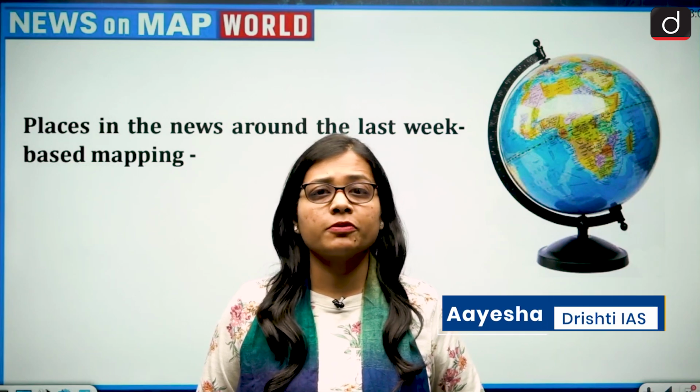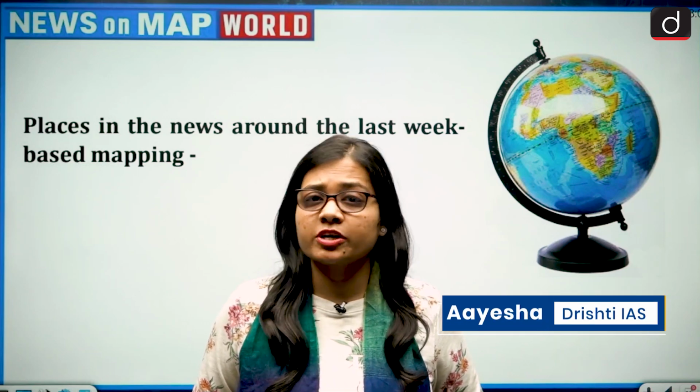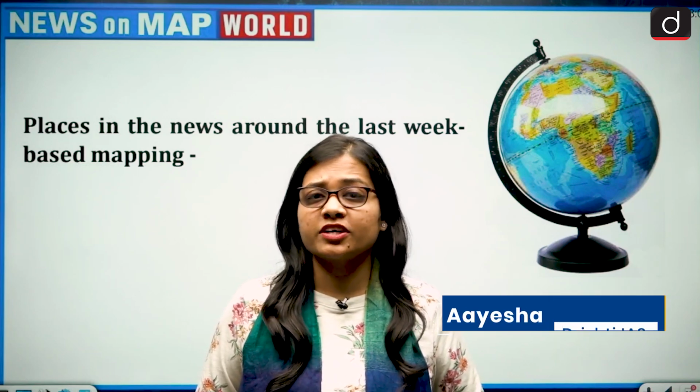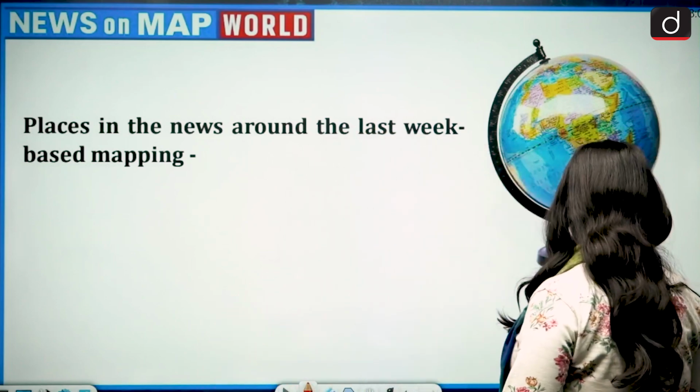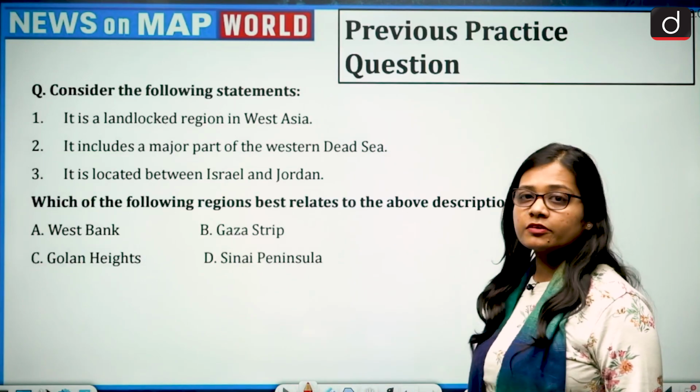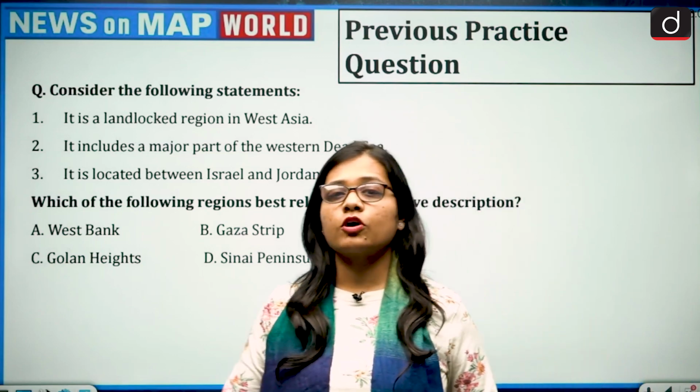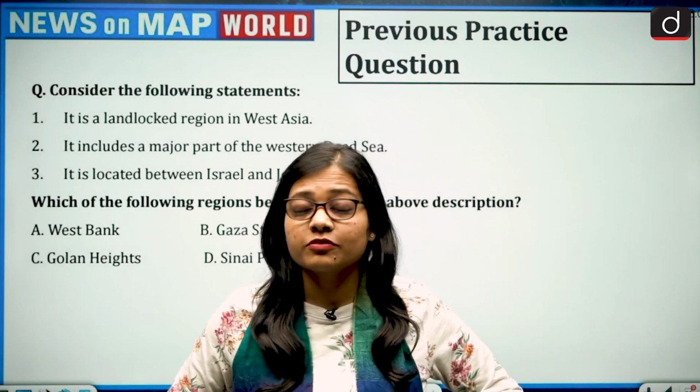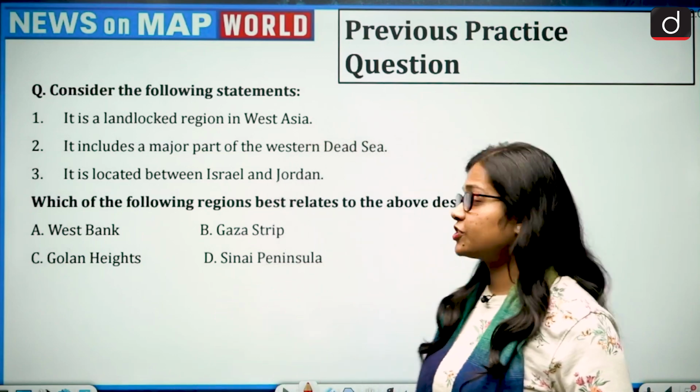I'm Aisha, and in today's episode we will be covering topics which are important from General Studies Paper 1, that is the Geography Map section. So let's begin. First of all, we will look at the previous practice question. I was just going through the comment section, and most of you have given the correct answer. So let's see the question.